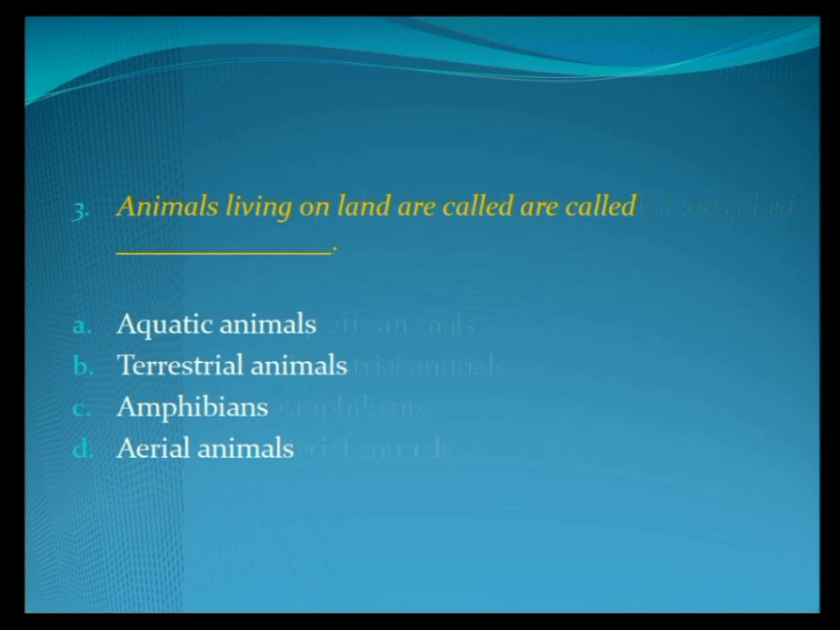Animals living on land are called: aquatic animals, terrestrial animals, amphibians or aerial animals? Aquatic animals are those animals which live in water. Terrestrial is the right answer, as these are those animals which live on land. Amphibians are those animals which live on land and in water, and aerial animals are those animals which could fly. So the correct option would be D, terrestrial animals.